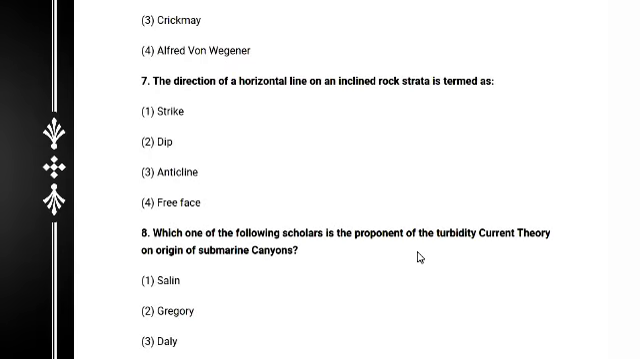And next question, question number 7: the direction of a horizontal line on an inclined rock strata is termed as strike, dip, anticline, or free face. Absolutely, the answer is strike.